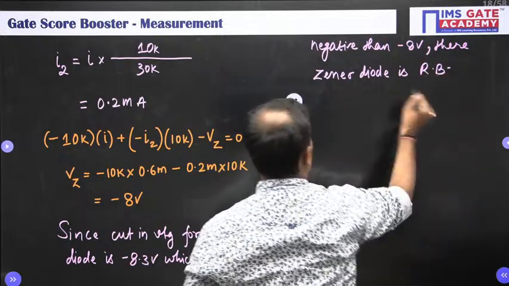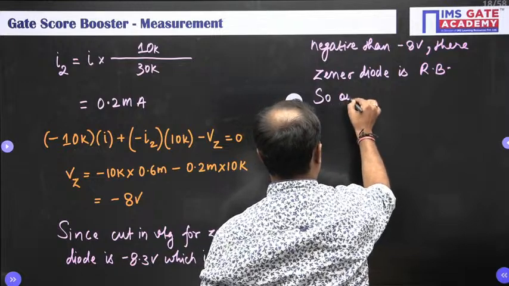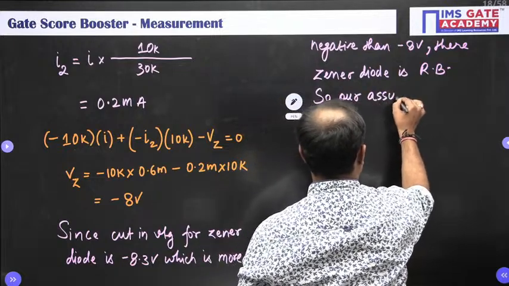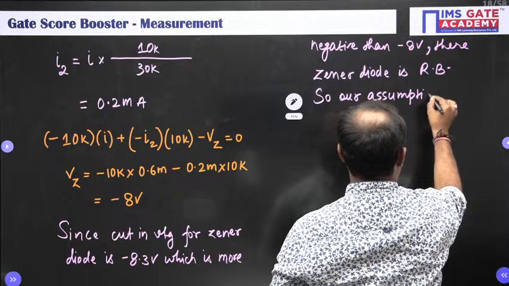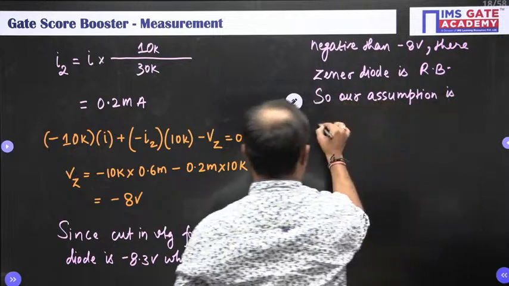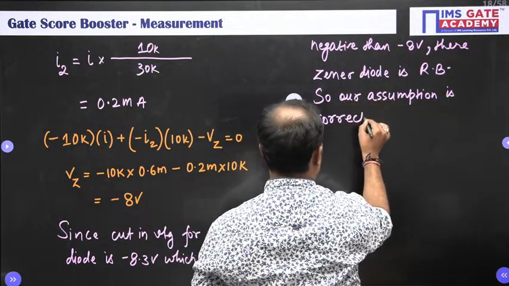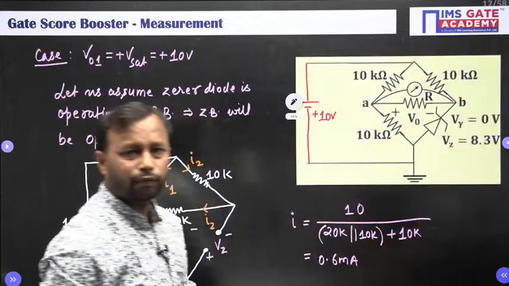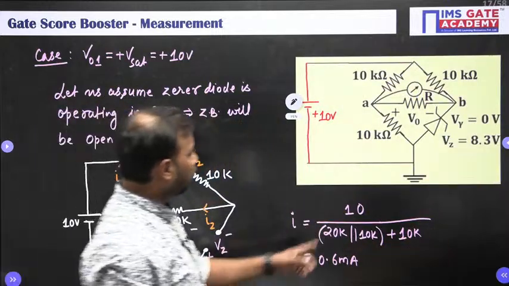Okay. So our assumption is correct. All right. Now my task is to find the output voltage now.